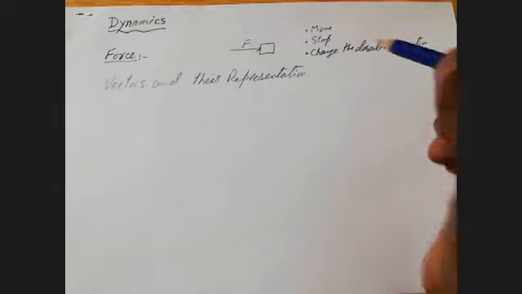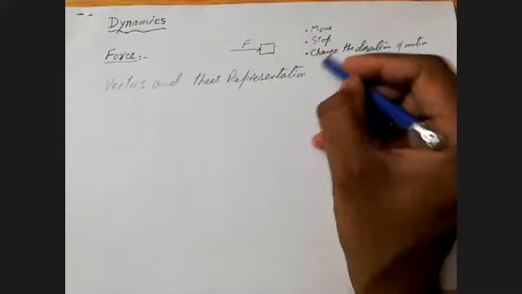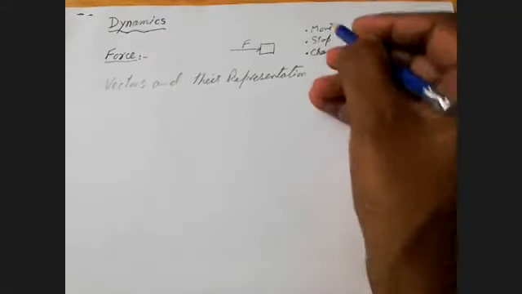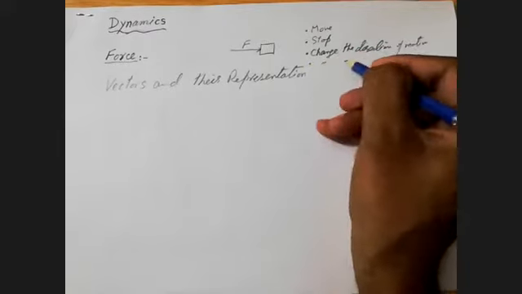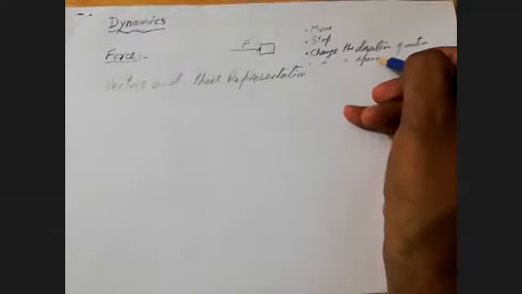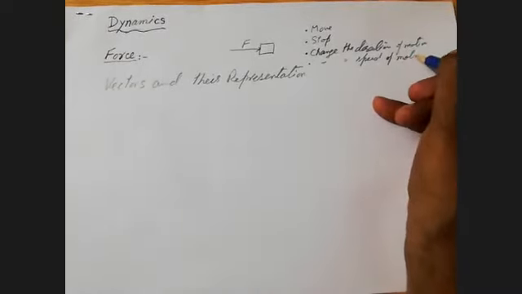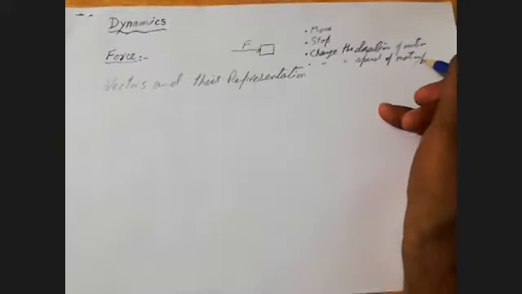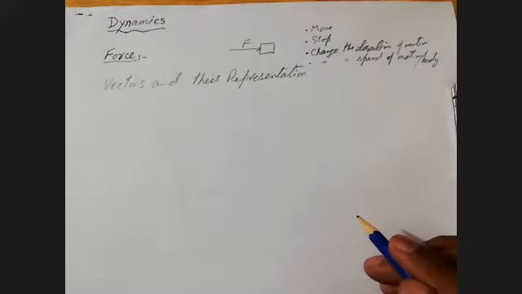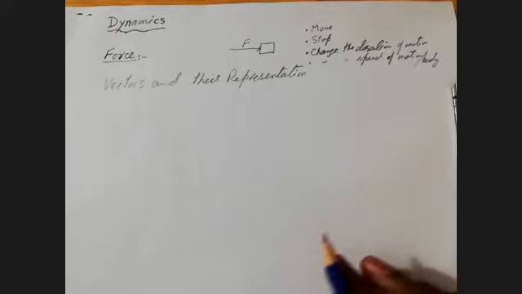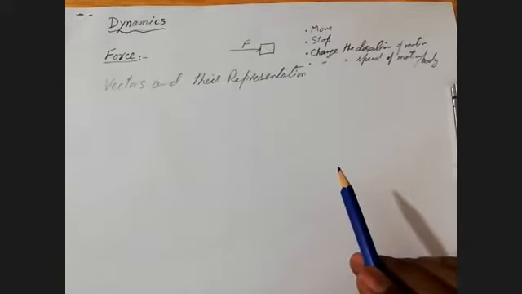Okay, so in addition to all these things, force can change the speed also. It can also change the speed of the body, the speed of motion. For example, if the car is moving with a certain velocity, you apply the force on the brake, and then it slows down with the help of the force of friction applied on the brakes. Okay, so force can also slow down the motion of the object.